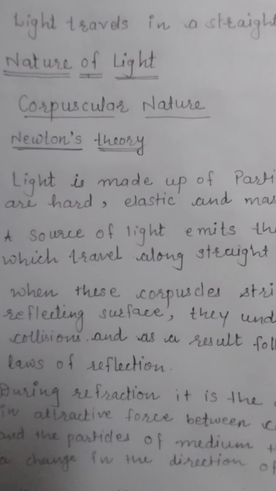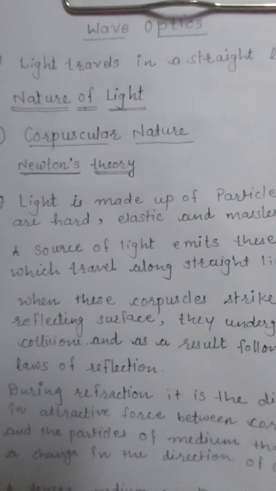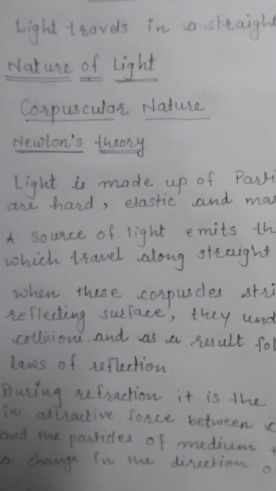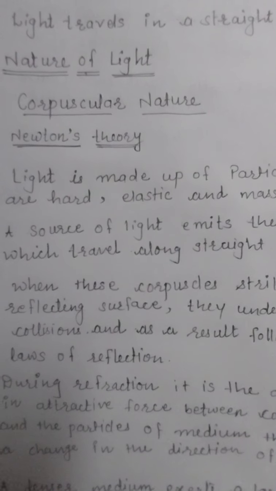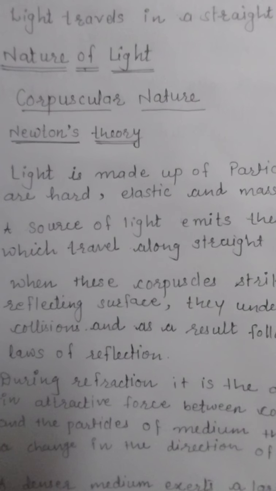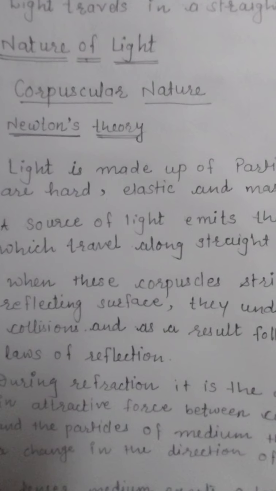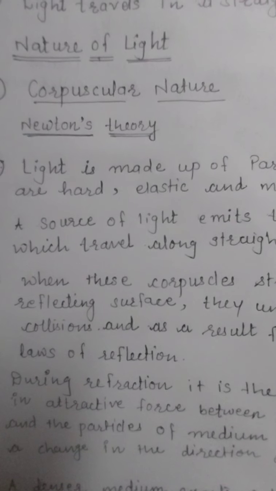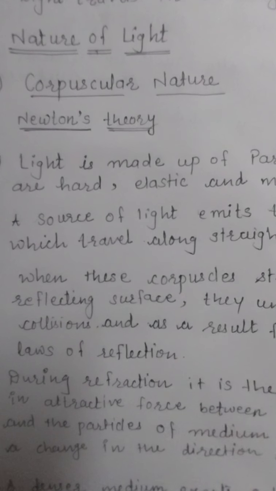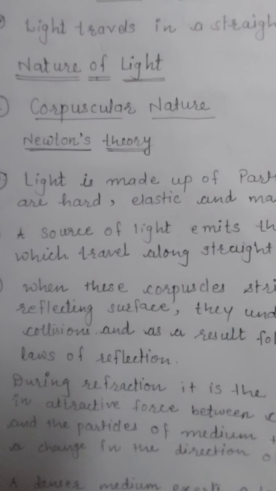Those particles are hard, elastic, and massless.